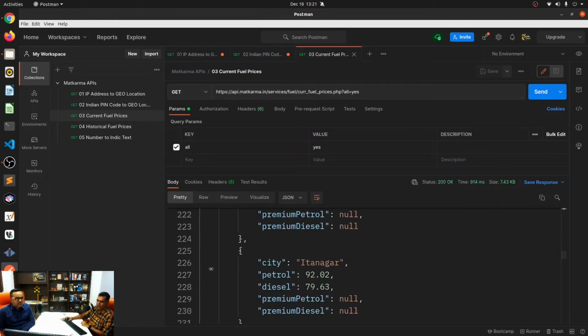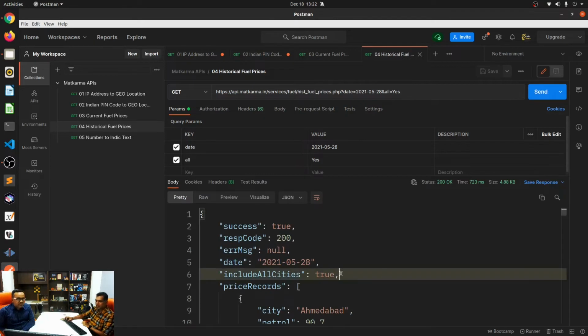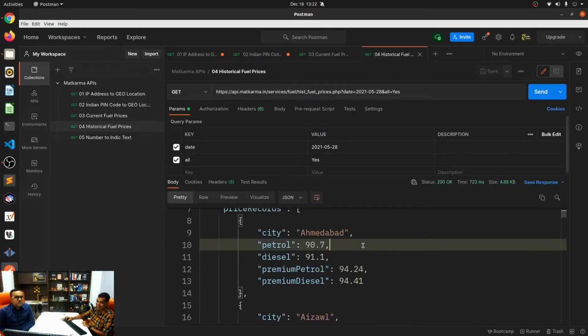All right. And this is always for the current day. These are the prices today, for example. Right? This is the historical fuel prices. So I can give a specific date, and it will return the fuel prices for that date. So when I click send, these were the fuel prices on that date. Now, I think this will give us a little bit of heartburn, but you can see what the prices were on May 28th. So let's see what the prices were on what date?